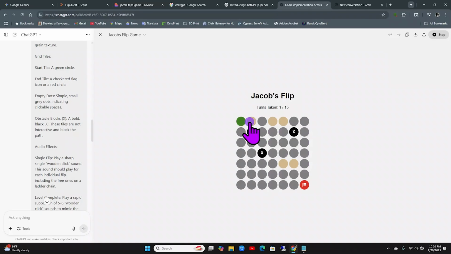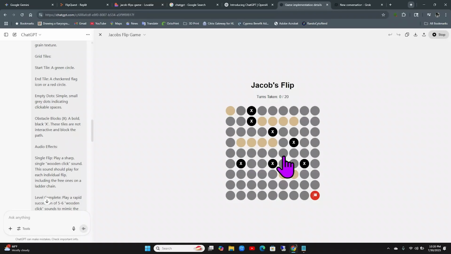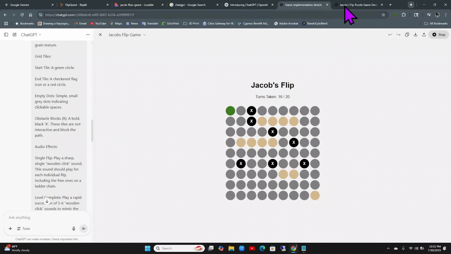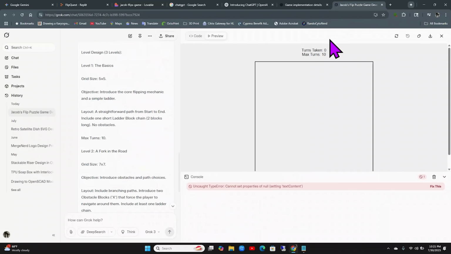Well, that is not fun, but at least we can get through the levels. I think with a little bit of prompting, we could say, hey, we want the starting color to be a different color. I actually was able to get through the full game, so that's pretty exciting. Let's see how Grok did.